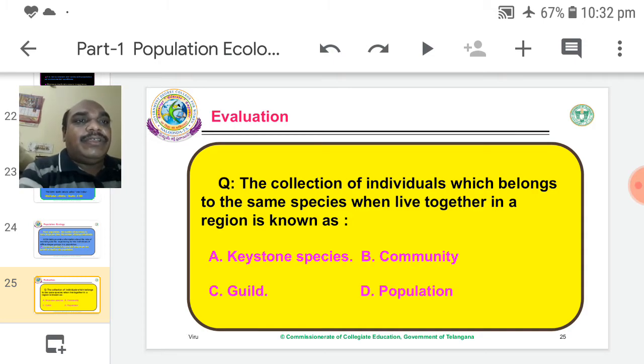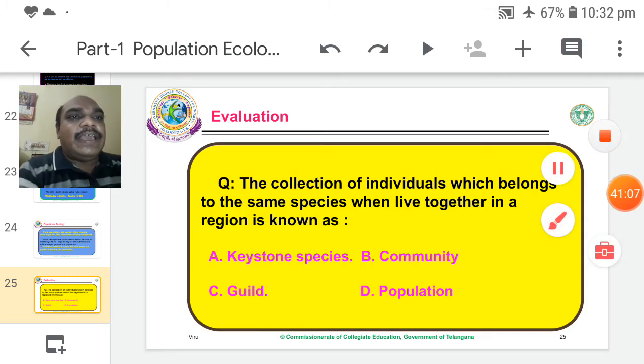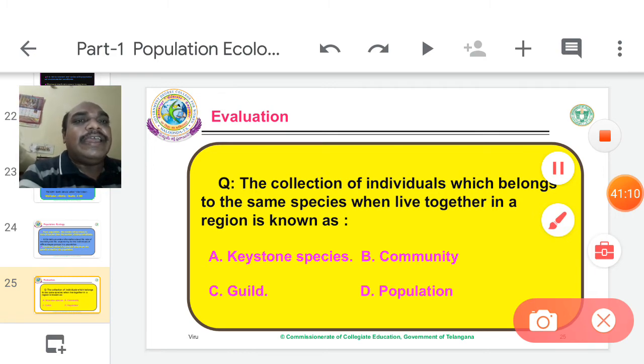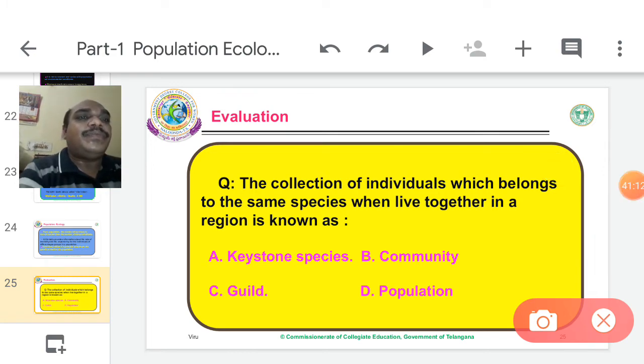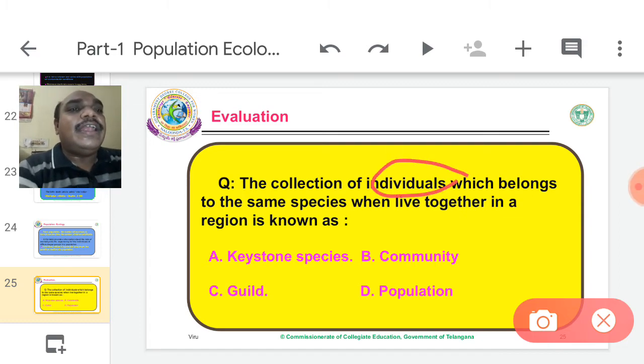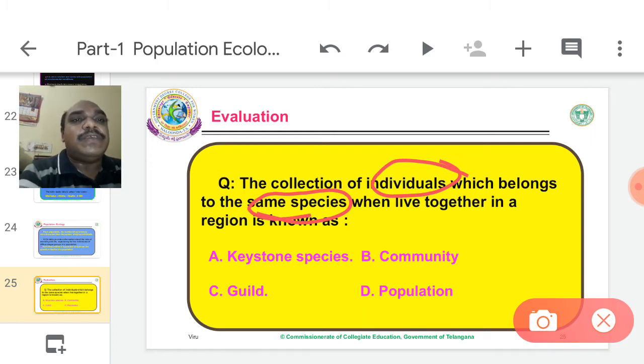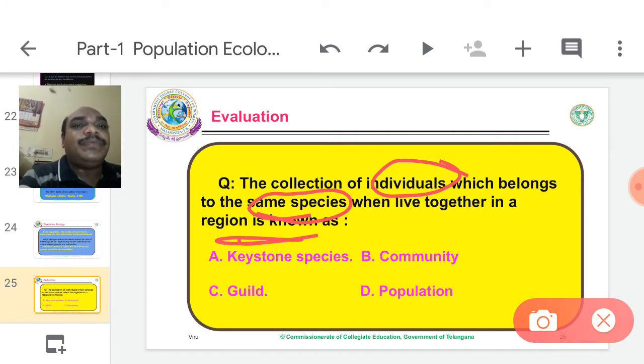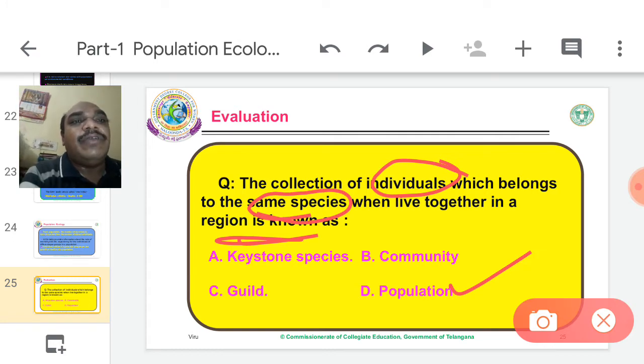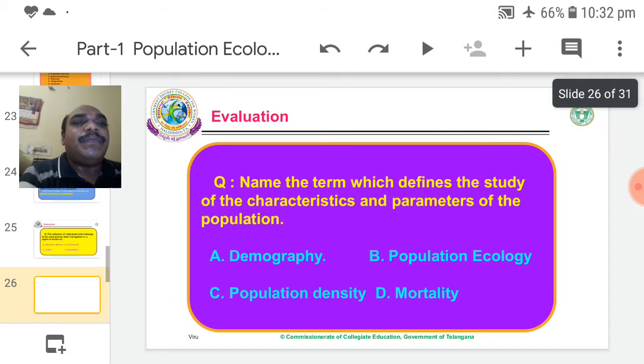The collection of individuals which belong to the same species and live together in a region is known as: A. Keystone species, B. Community, C. Guild, D. Population. So what is the answer? Population. Individuals of the same species in a given area, the answer is population.